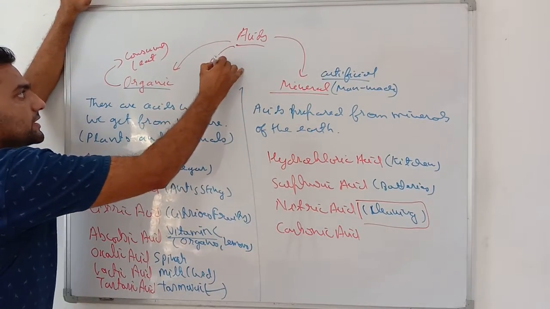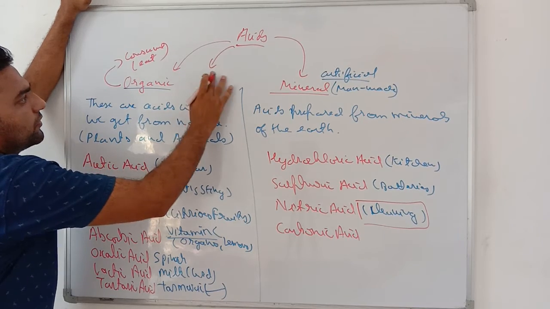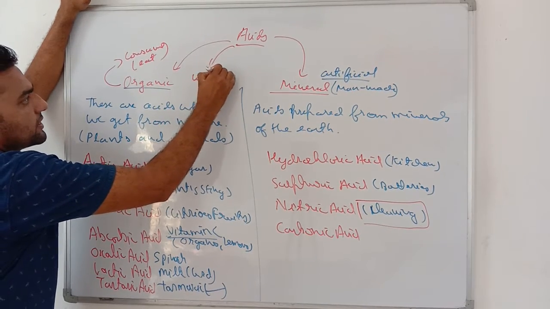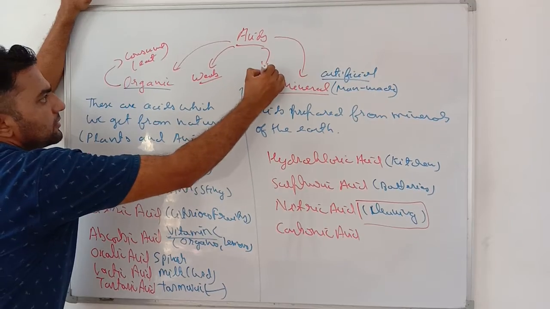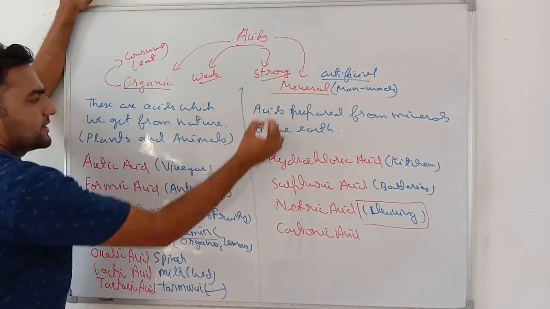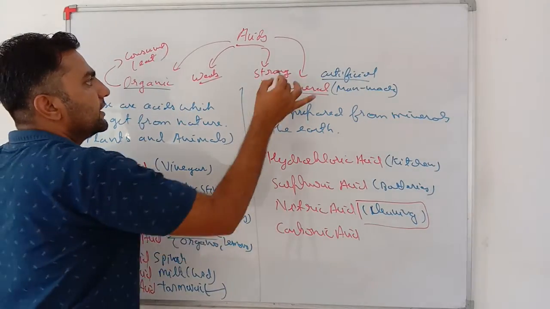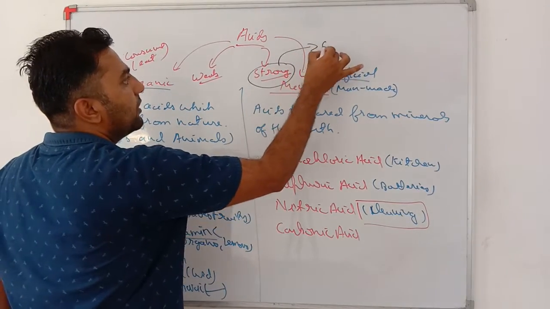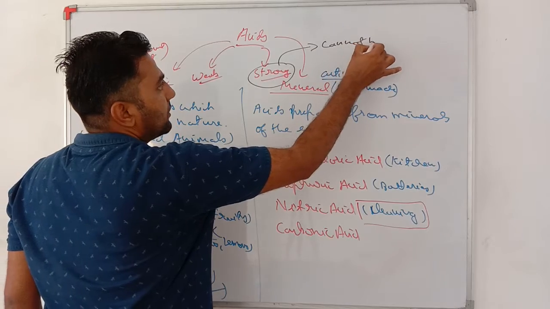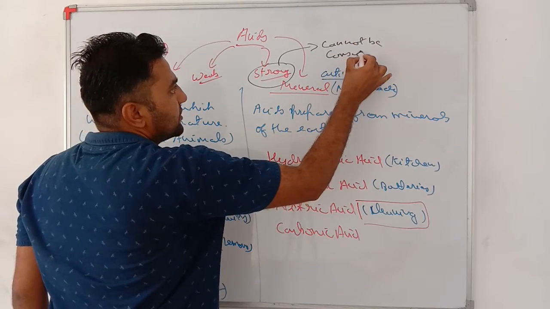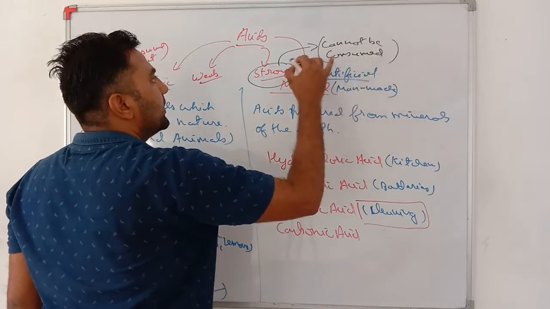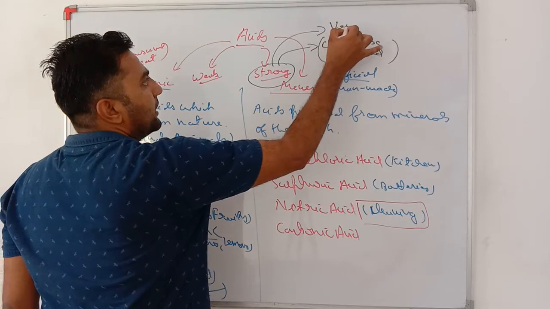Very important. All acids are also in category of weak and strong acid. See my dear student, what this weak and strong acid means is that strong acids cannot be consumed. Moreover, strong acids are very dangerous.